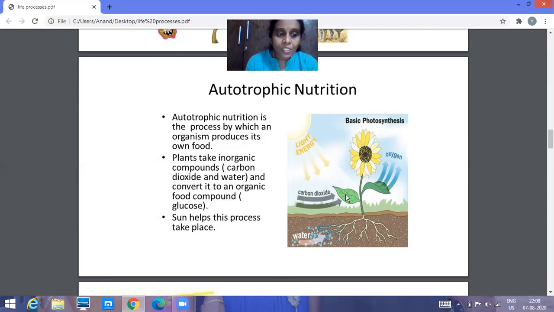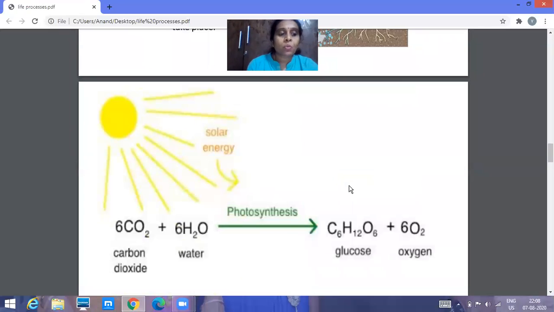The green leaves are the main site of photosynthesis, and the green portion of the plants contains a pigment called chlorophyll. The green pigment helps in photosynthesis. The whole process of photosynthesis can be shown in an equation. So what is the equation? That is 6CO2 plus 6H2O gives rise to C6H12O6 plus 6O2. This side is called the reactant, and this one we call the product.